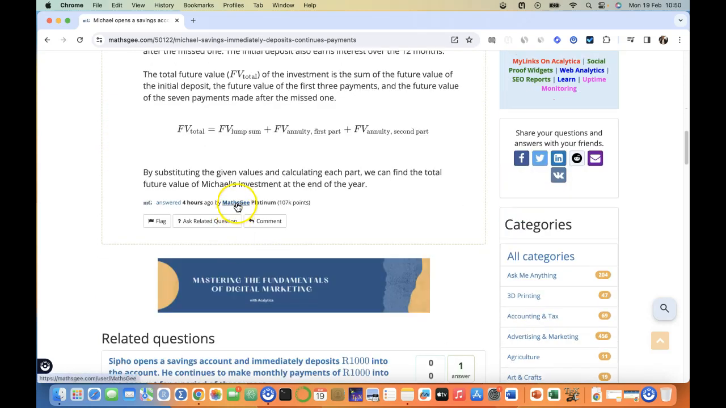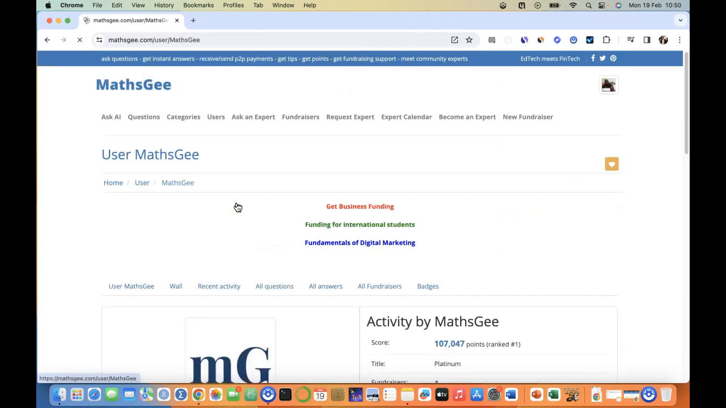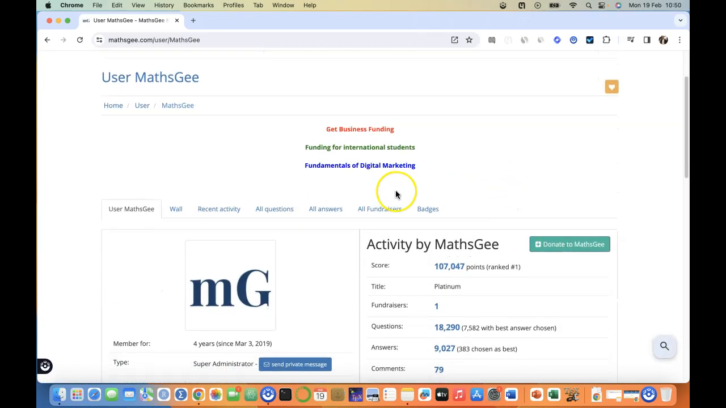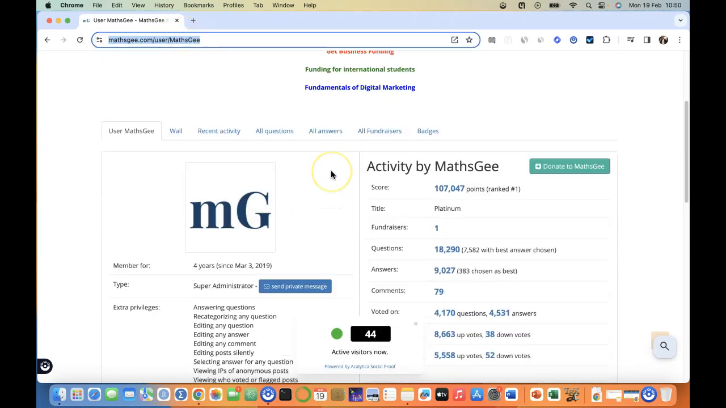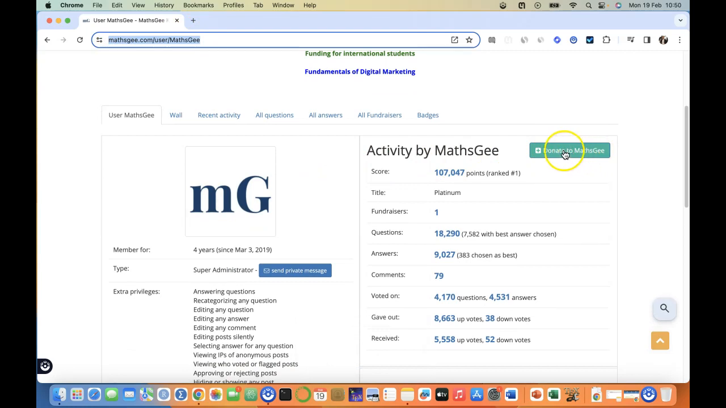So MathsGee, I love his answers, so I click on his or her username, and then I come and see their user profile. You can see there, right? And there I can see that there is a button that says donate to MathsGee. But for MathsGee to get this donation, they had to obviously add their banking details on MathsGee so that we can have a way of sending you money, right?